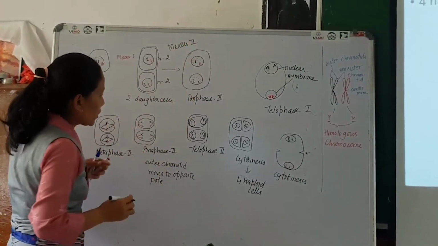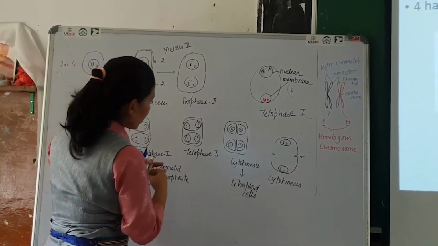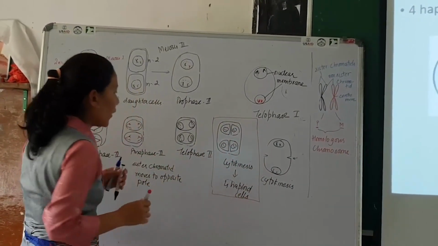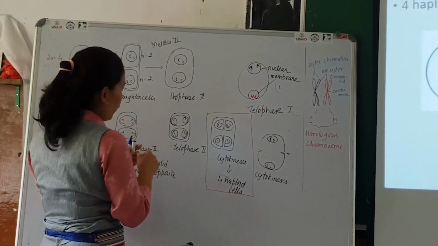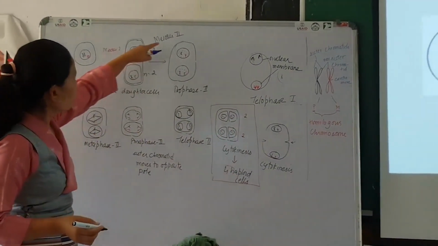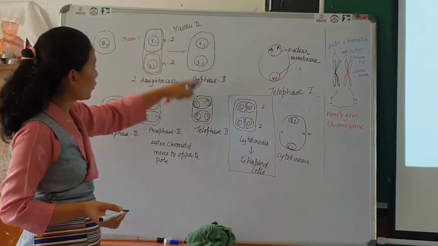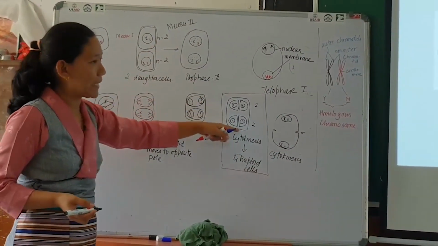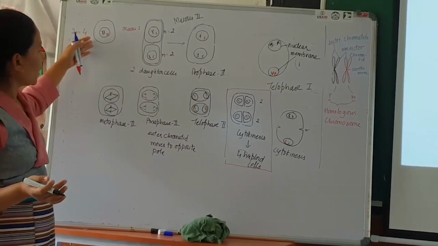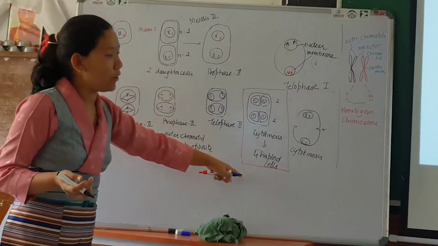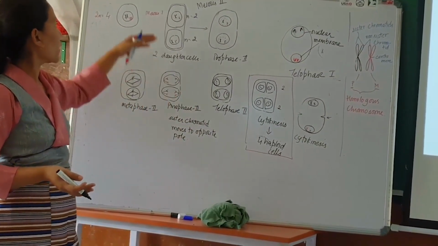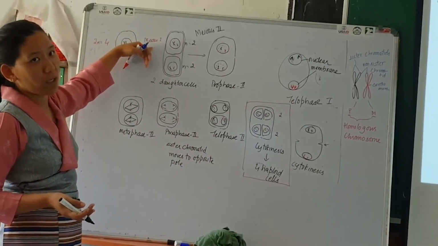At the end of meiosis 2, you find 4 cells, and each one has 2 chromosomes. So this meiosis 2 is similar to mitosis, where the chromosome number is maintained. But if you look at the overall picture of meiosis, the chromosome number is halved. So this is called reduction division. Actual reduction takes place only during meiosis 1.